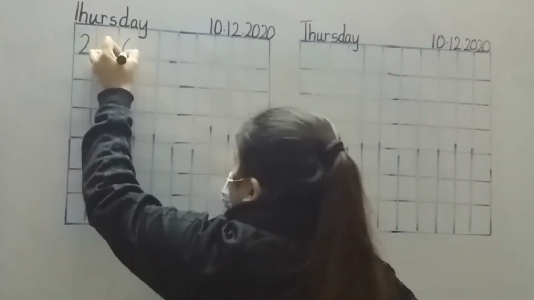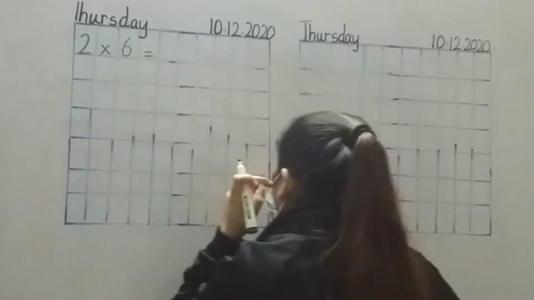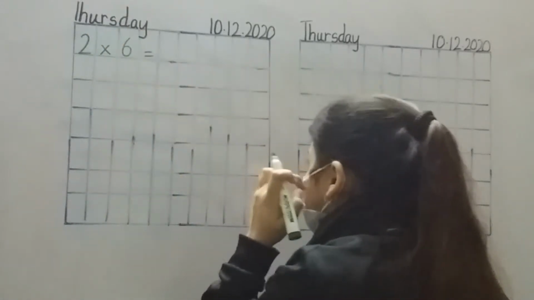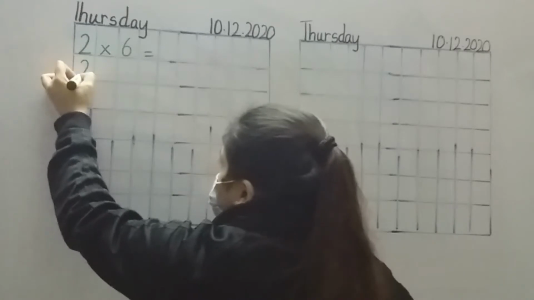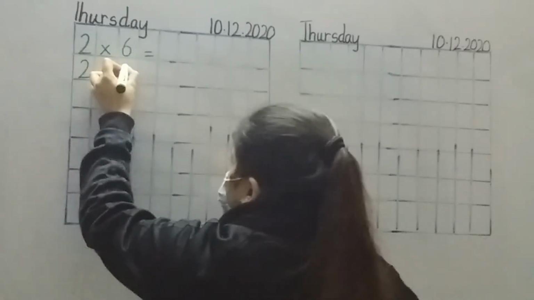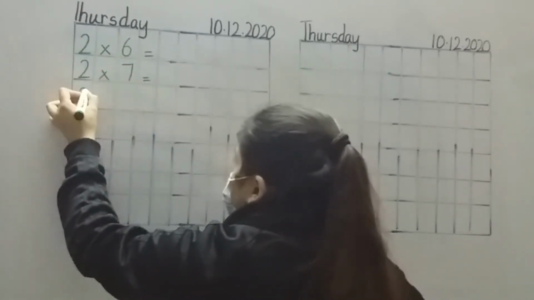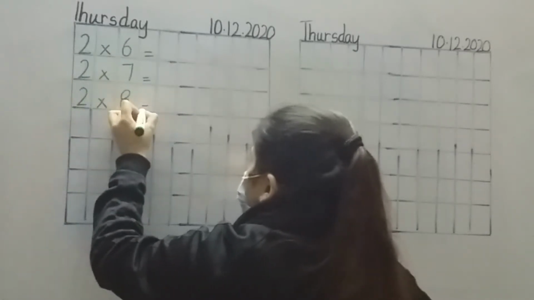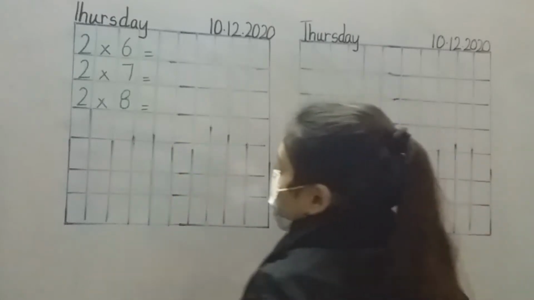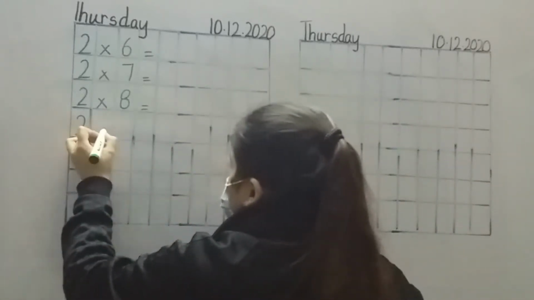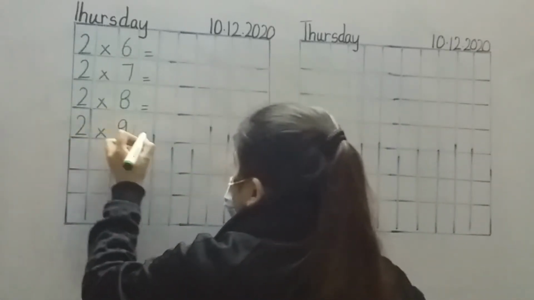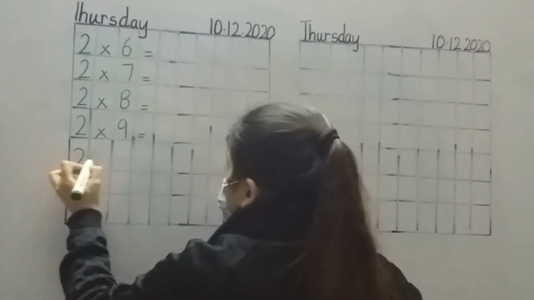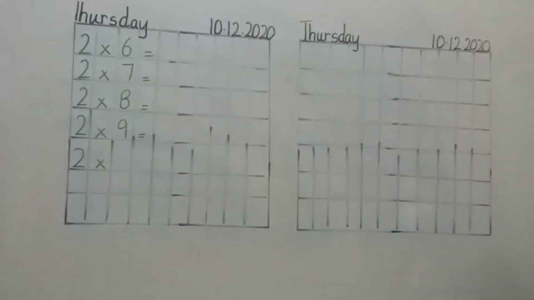Multiply by. We have already done 1 till 5 in the previous video. I'm not doing the reinforcement because it's the same as this one. Let me see how it is written in your workbook.